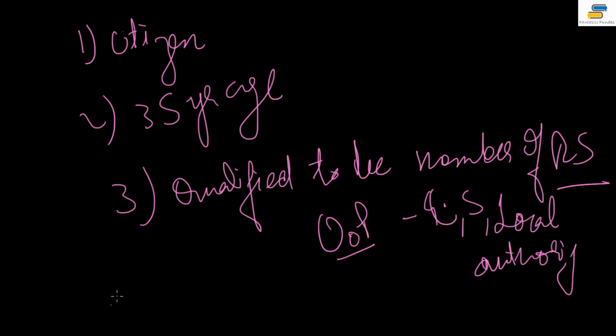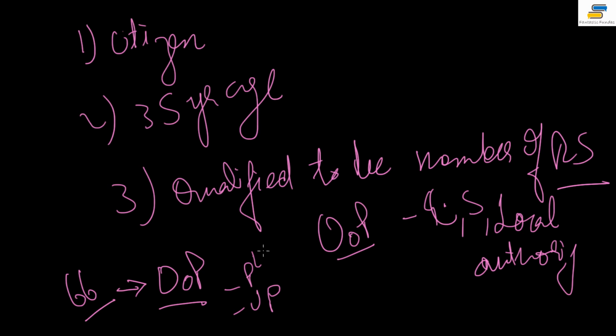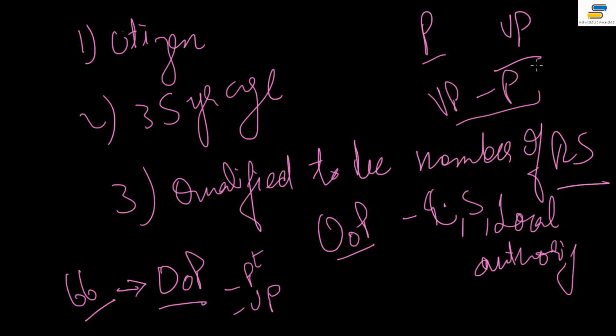Then there's an explanation given to article 66. If you see that, it says that for the purpose of this article, a person shall not be deemed to hold office of profit only by reason that he is the president or vice president, or any state or union minister. That's a simple thing, a condition defined for office of profit. A person shall not be deemed to be holding an office of profit in case he's already the president or the vice president. Okay, and then there was once a question asked in UPSC: can a president later on become the vice president? Yes, why not? He can. Can a vice president become the president? Yes, it has happened many a time.